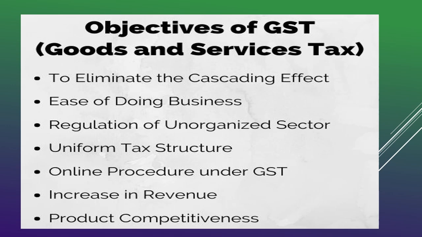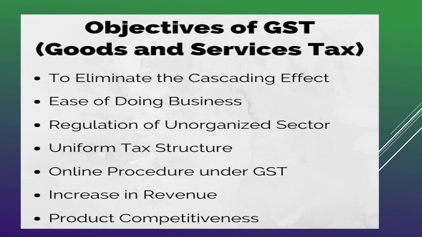So in order to have ease of doing business, the main reason for implementing GST is to have ease of doing business. Then regarding the regulation of the unorganized sector: in India, there are no proper records to state how many people are involved in the unorganized sector, because India is still a growing country and we do not have records of the unorganized sector. We have only the organized sector which is contributing to the GDP through tax. But regarding regulations, they needed some regulatory machinery in order to bring even the unorganized sector into the ambit of taxation. So in order to have regulations, we have introduced GST.